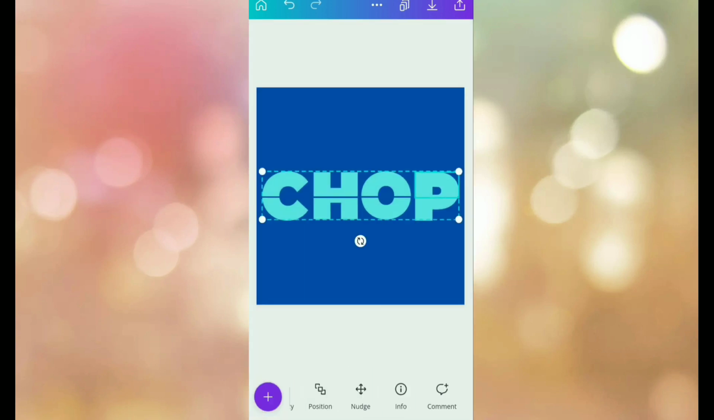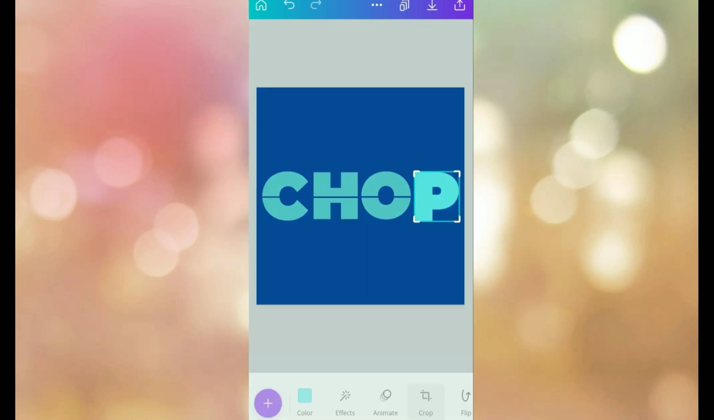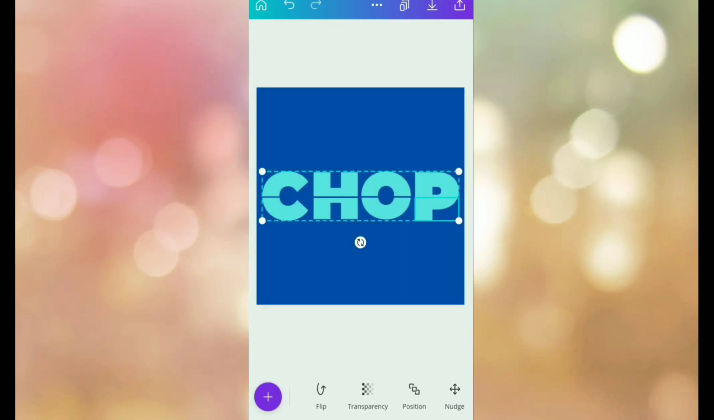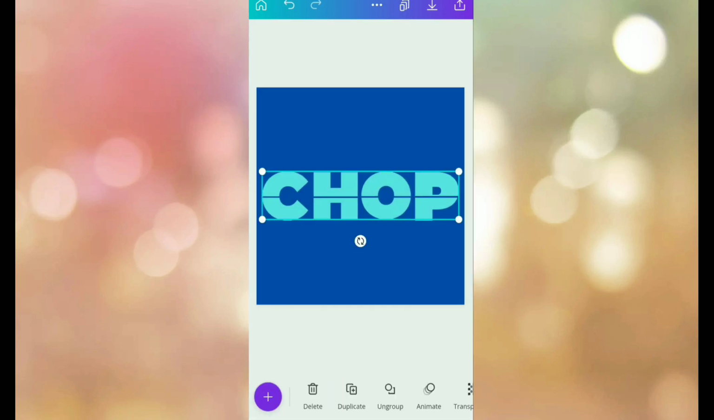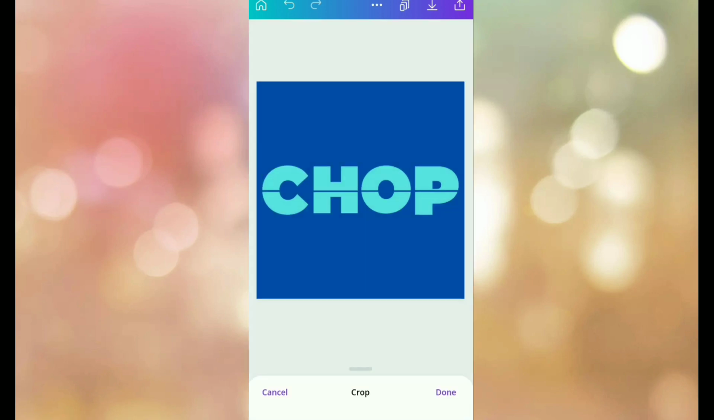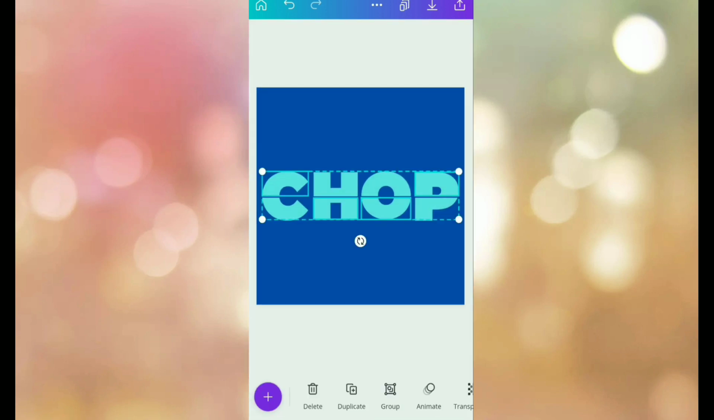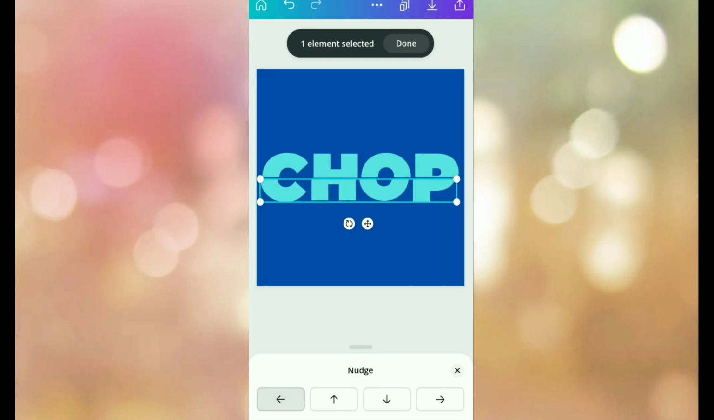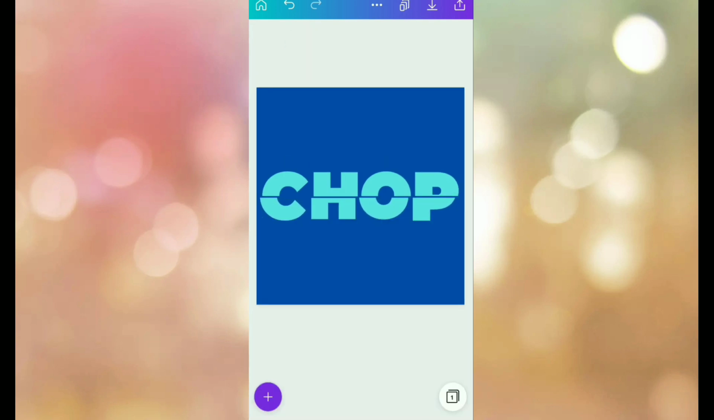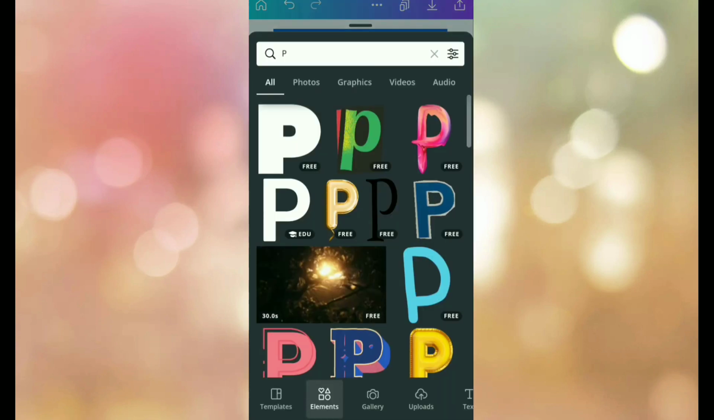Okay, it's happening. Finally, our cropping is done. Now what I'm going to do is group the lower halves with each other so that I can shift them slightly to the left. Now shifting it to the left. As you can see, a little bit of chop effect has been already created.